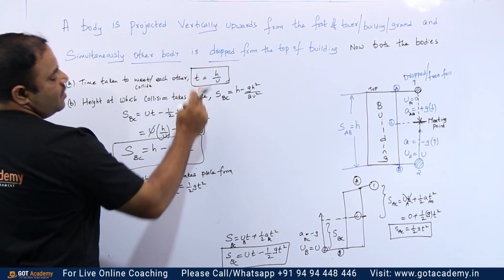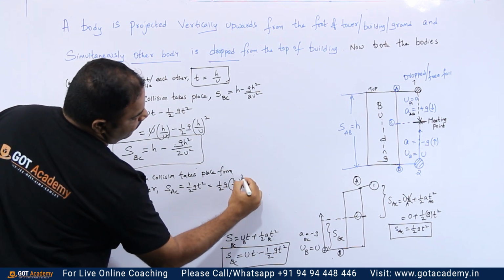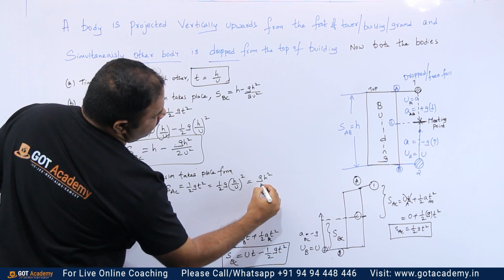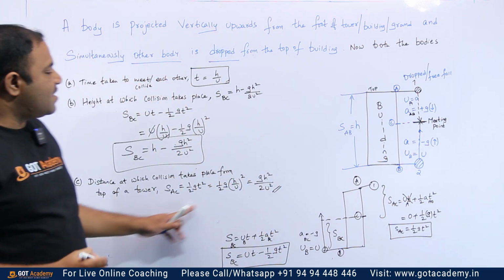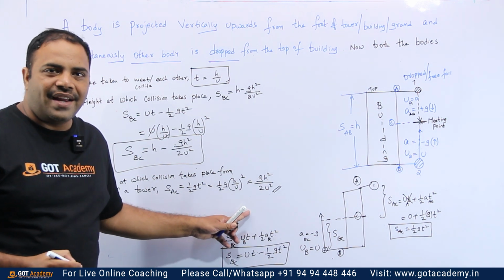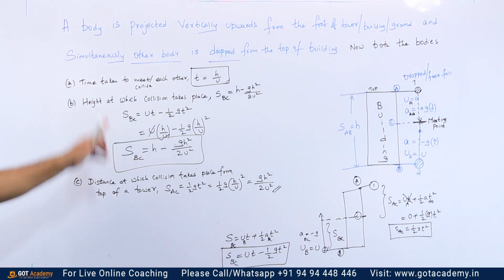So what is this t? It is h by u. So at this particular time h by u, the collision takes place. So you could write it as g h square by 2 times u square. This is the distance from the top of the tower at which the collision has taken place. Okay. So look at whatever I have written and understand it carefully.